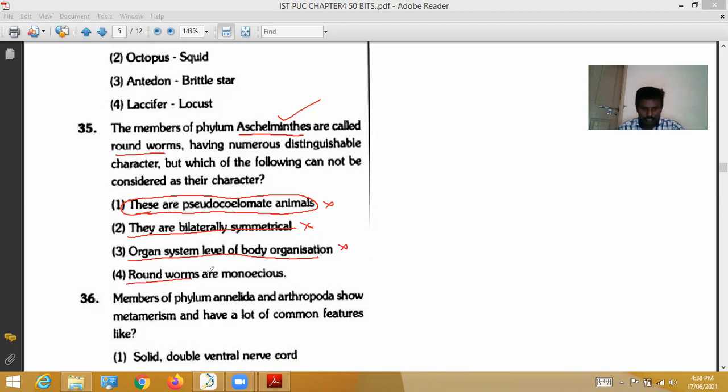Next, roundworms are monoecious. This is the correct option, because monoecious is not considered as their character. Actually, roundworms are dioecious. Dioecious means unisexual. Therefore, for the 35th question, the correct option is the fourth option.